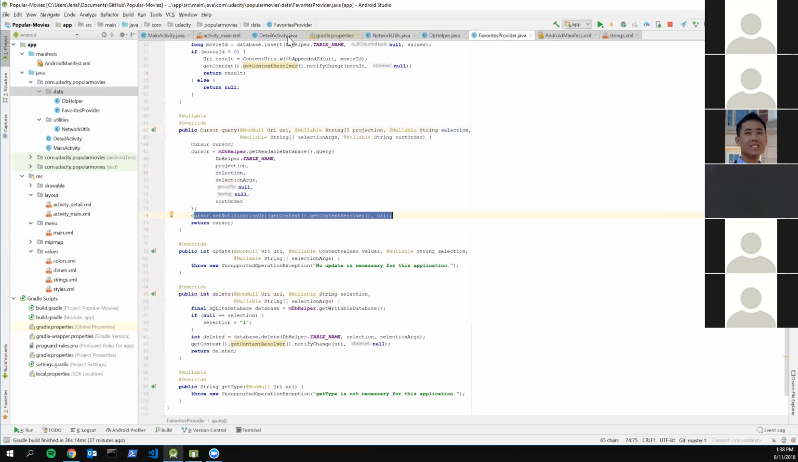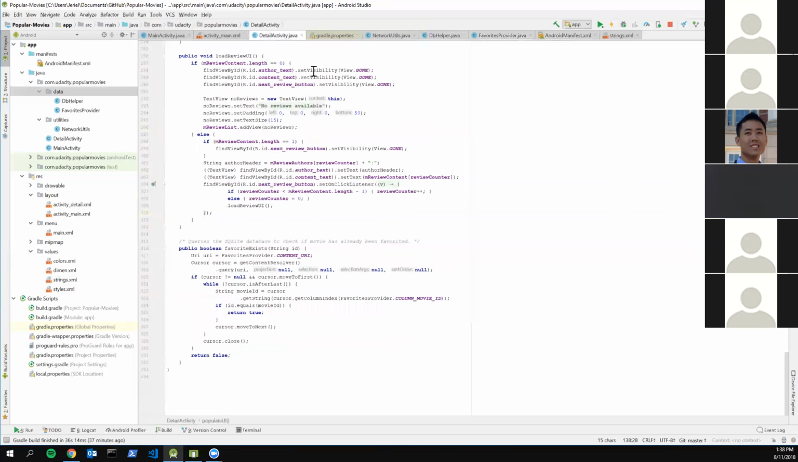When we want to call this method, we create a new cursor variable. The only thing you need is this URI, and the URI is just the indication of what table it is. Then this checks if your cursor was returned successfully. And cursor move to first initializes your cursor, moving it to the first part of the database so you can start iterating through.